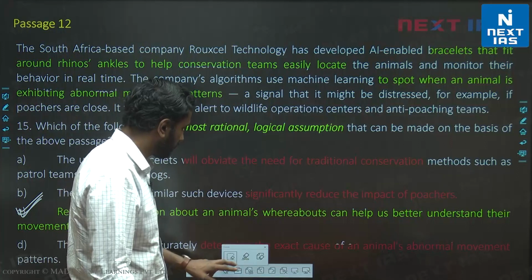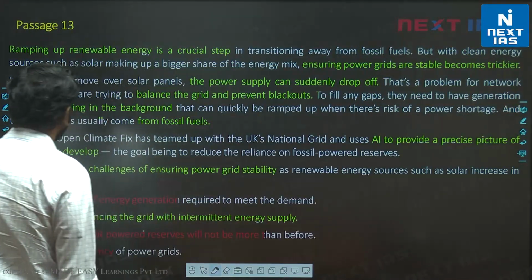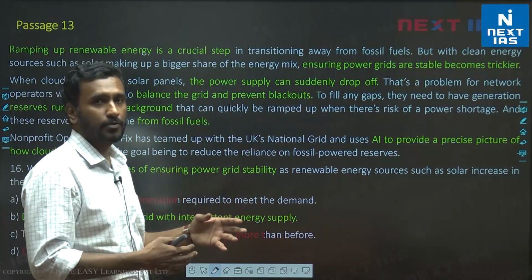Remember, you can run this assumption test once you have narrowed down to what you think is the right choice. That way your accuracy for assumption questions will be much higher.